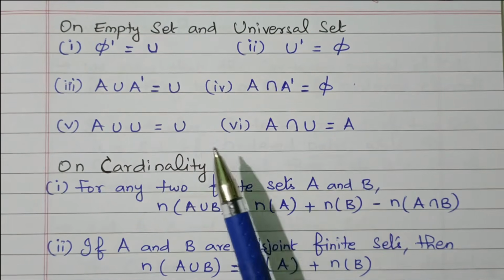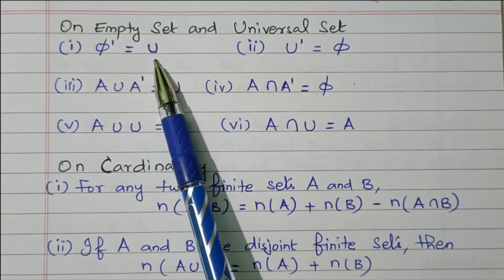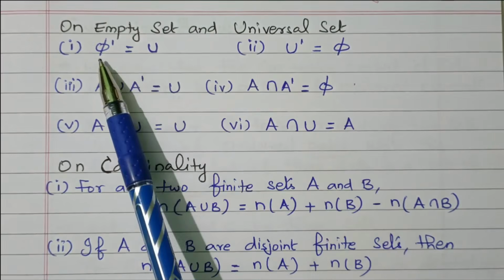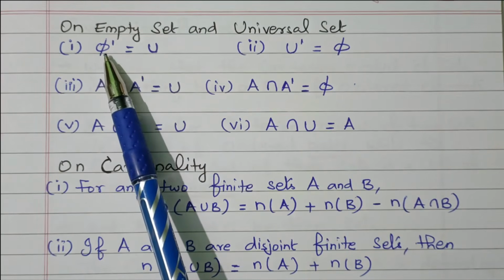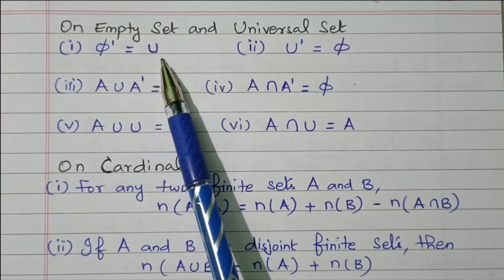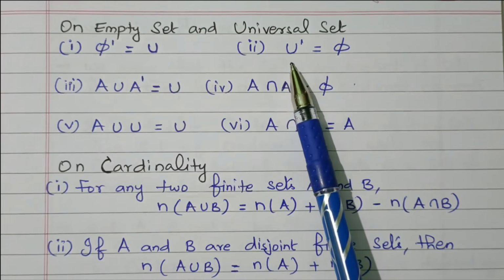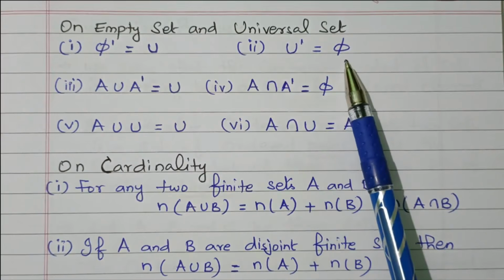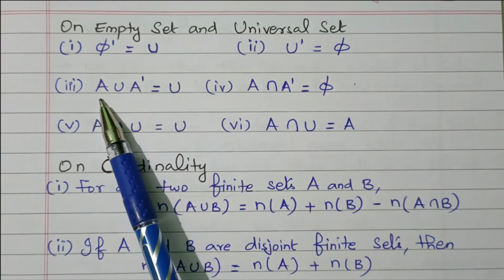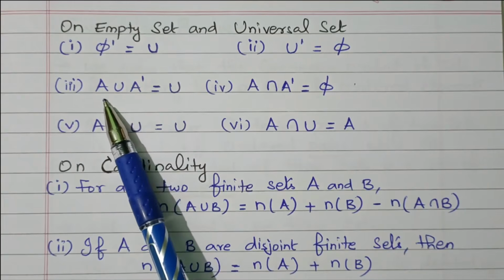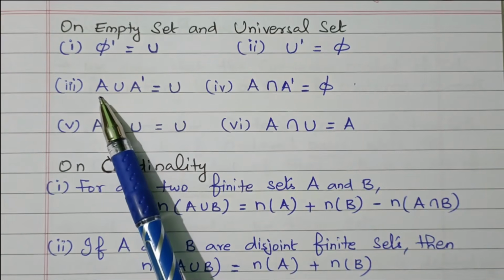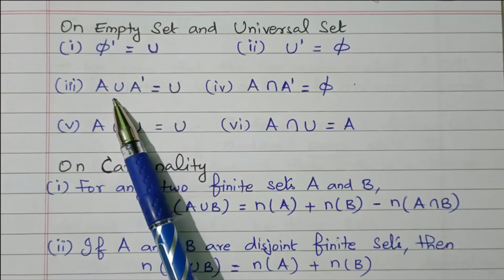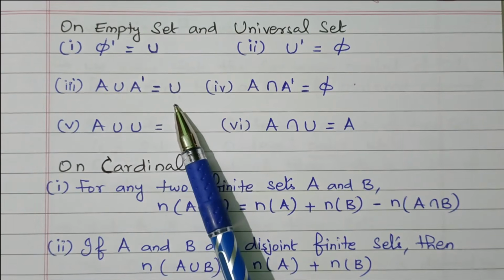Right? So U means universal set. Pi means null set. So pi is the null set. While taking pi dash, automatically we will get the universal set. U is the universal set containing all the elements. U dash means nothing, pi is the null set. So the set A union A dash: A means the elements in A, A dash means the other elements. So while combining both, we will get all the universal elements.